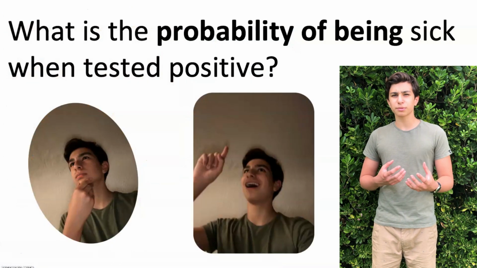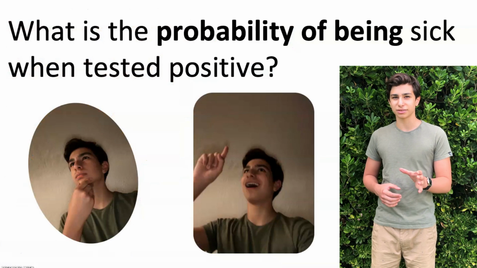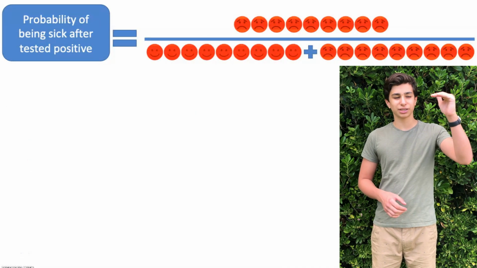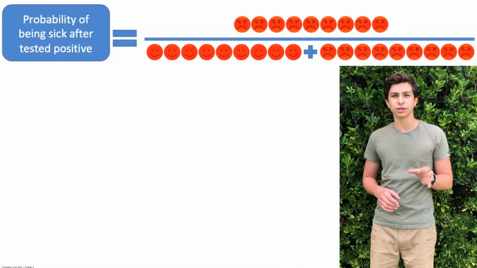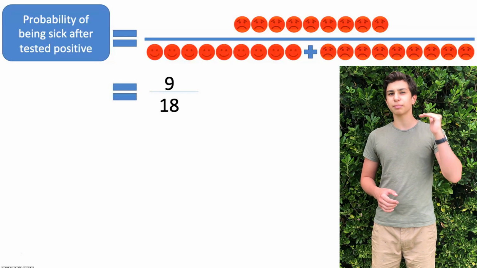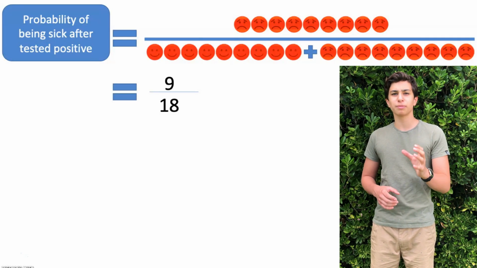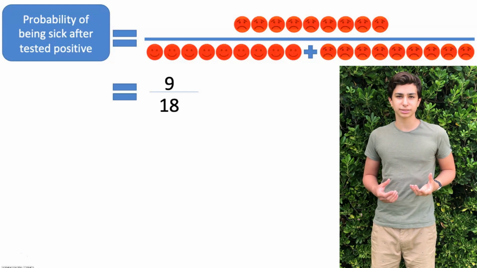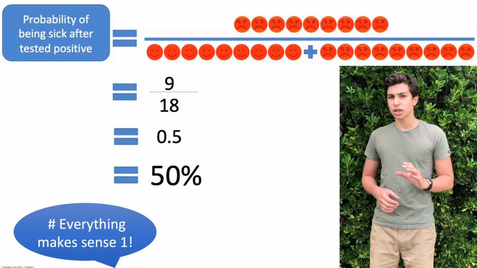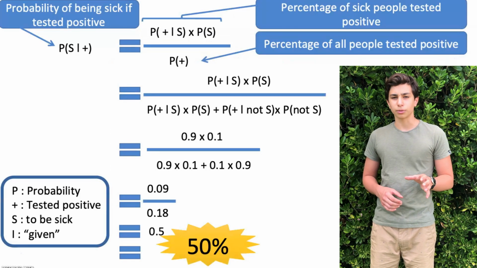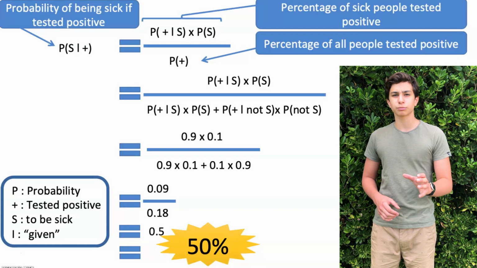So, what's the probability of being sick when tested positive? It equals the true positives divided by everyone that tested positive, or 9 divided by 18, which gives us a probability of being sick after being tested of 50%, not 90%. Now, I'll spare you the details, but you can see that applying the Bayes theorem gives us the same result, 50%. A 50% chance means that you might as well flip a coin to decide whether you should stay home and eat potato chips all day or go to work.